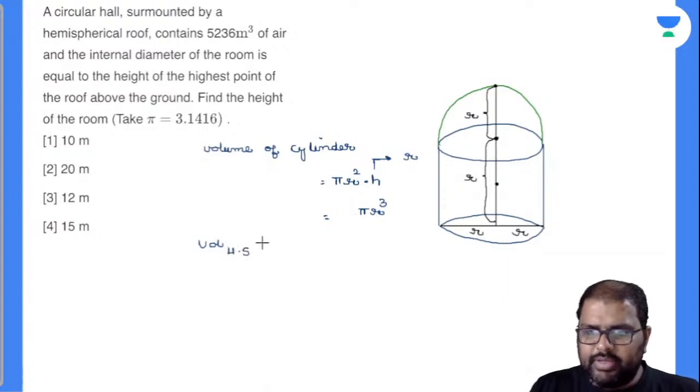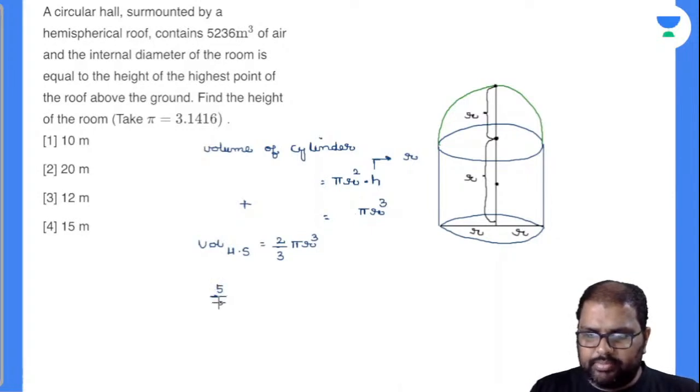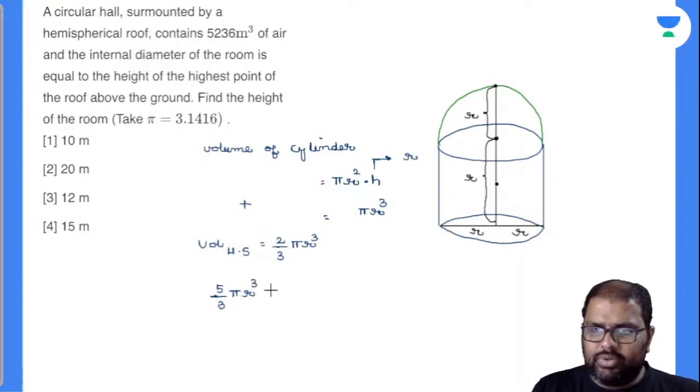Now I'll write down the volume of the hemisphere. Volume of the hemisphere formula, everybody knows, it is 2 by 3 pi r cube. So I will be adding both parts beta because we need the total room now. So total room, if I add 2 by 3 pi r cube plus pi r cube, will be equal to 5 by 3 pi r cube. Now this 5 by 3 pi r cube volume is nothing but equal to 5236 meter cube. This is what is given there.